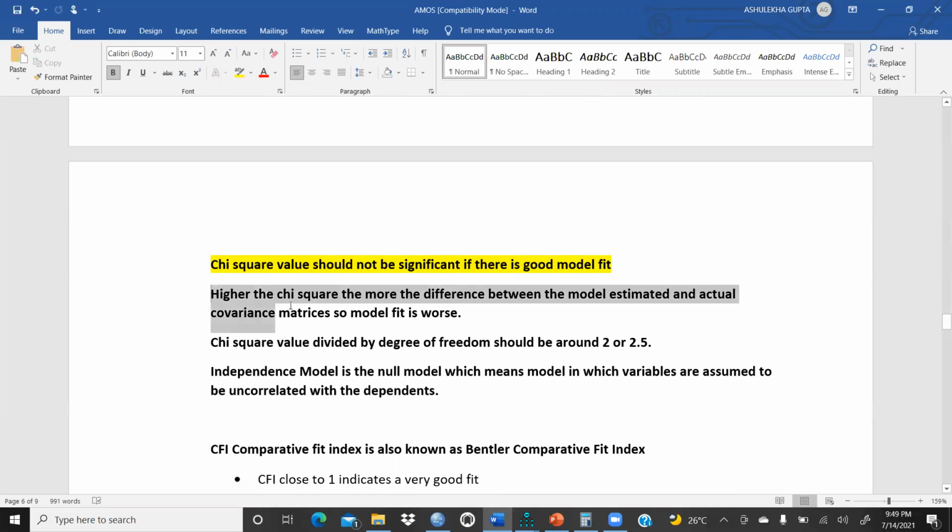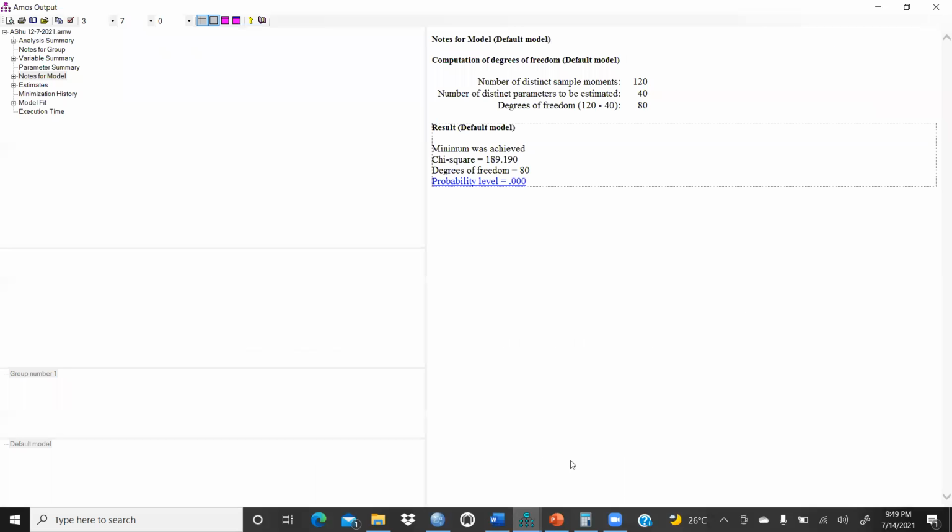Because the higher the chi-square value, the more the difference between the model estimated and actual covariance matrices, so model fit is worse. So it should not be significant. And chi-square value divided by the degree of freedom should be around 2 or 2.5. Let's check. Right? We come to the next table.